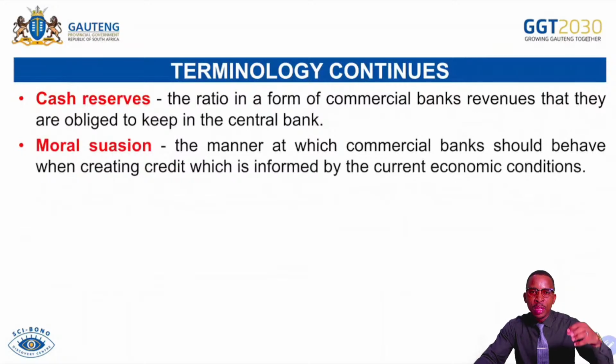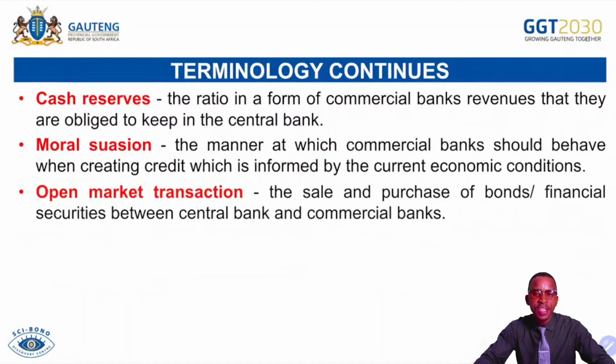So we call that instrument moral persuasion or moral suasion. It exists because the Reserve Bank is fully aware that people are always tempted to spend. They spend money they don't even have. So should there be more credit created even when it's unnecessary, people will be spending, which will be putting more pressure on inflation and on imported goods and services, which is bad for the economy.